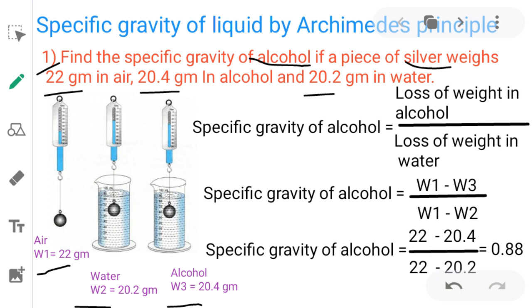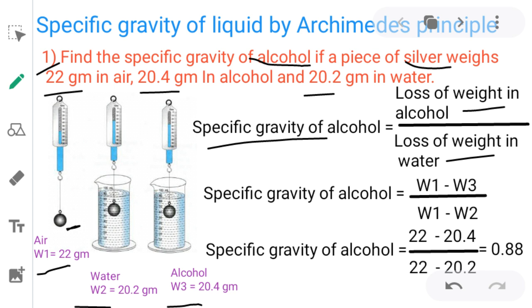By Archimedes principle, we have the formula: specific gravity of alcohol, or any liquid, is equal to loss of weight in alcohol divided by loss of weight in water. The loss of weight we have to consider with respect to the silver we have weighed. W1 is the weight in air and W3 is the weight in alcohol.